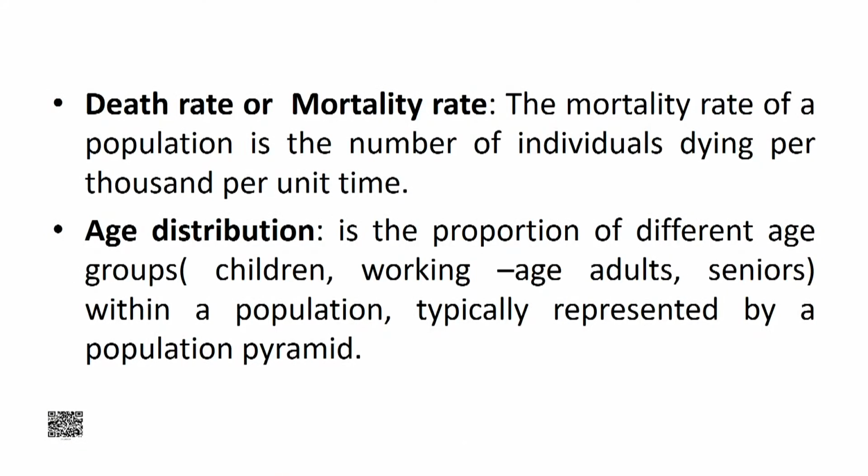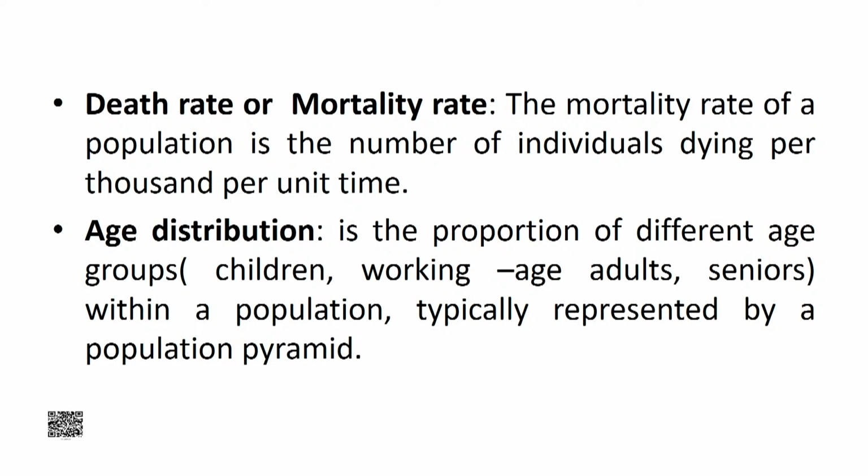In case of death rate, the mortality rate of a population is the number of individuals dying per thousand per unit time. When we talk about age distribution, it is the proportion of different age groups like children, working-age adults and seniors within a population, typically represented by a population pyramid.